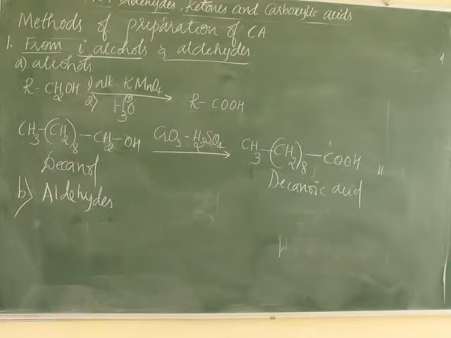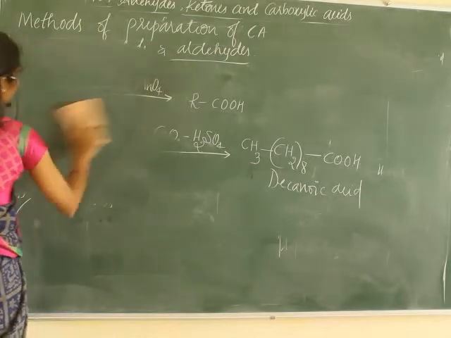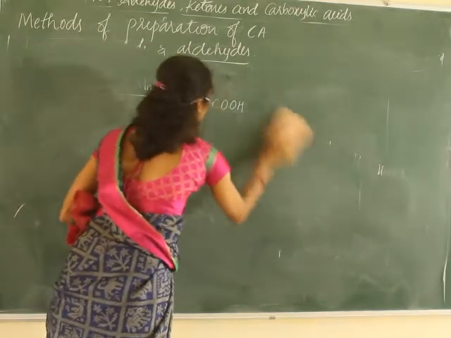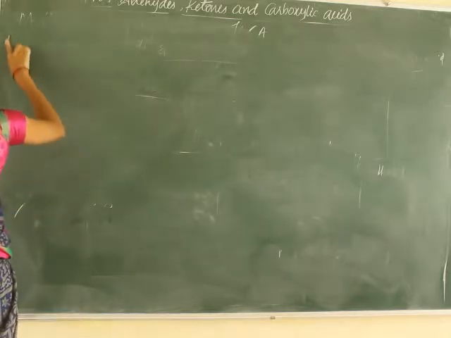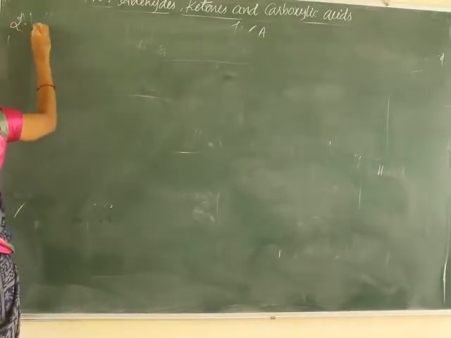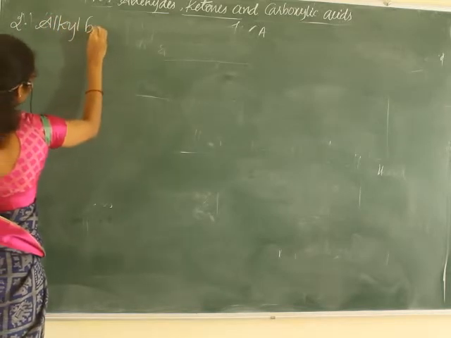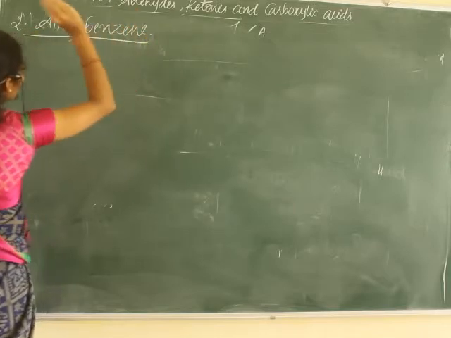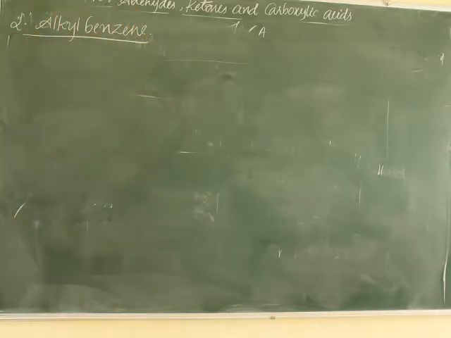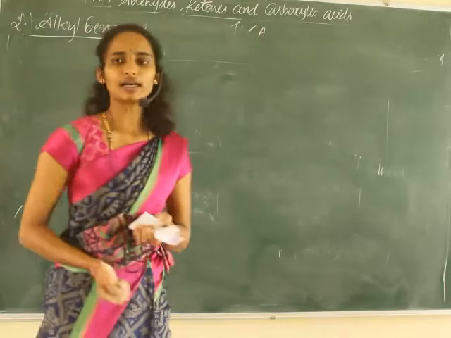Next is from alkyl benzenes. Second preparative method, from alkyl benzene. Aromatic carboxylic acid can be easily prepared by using alkyl benzene.